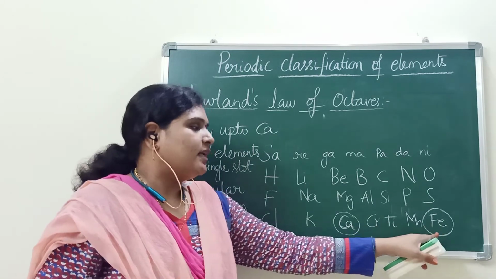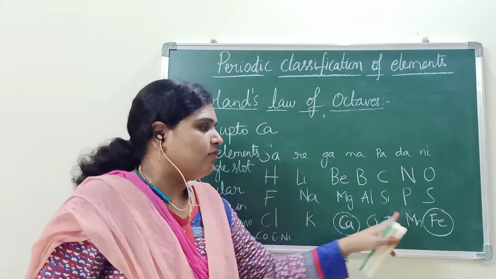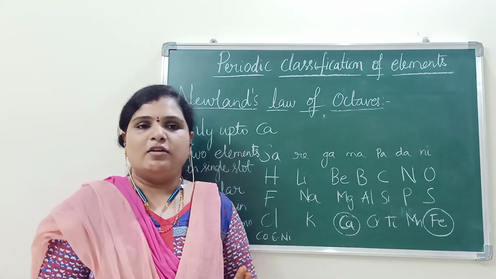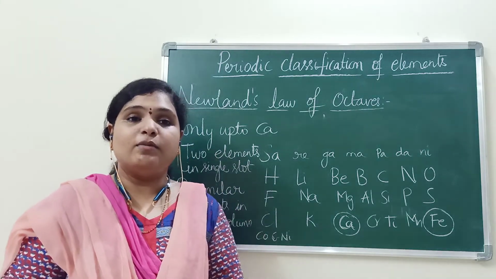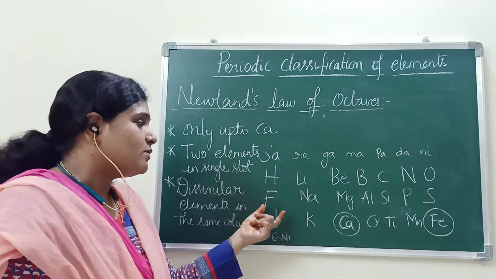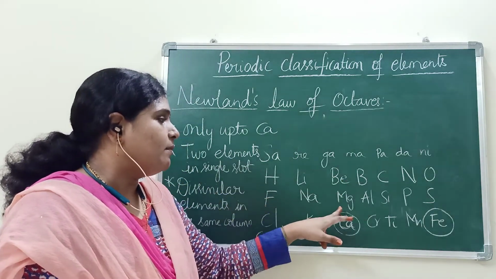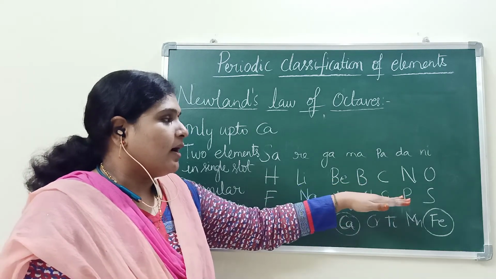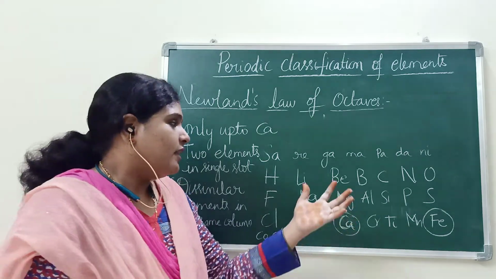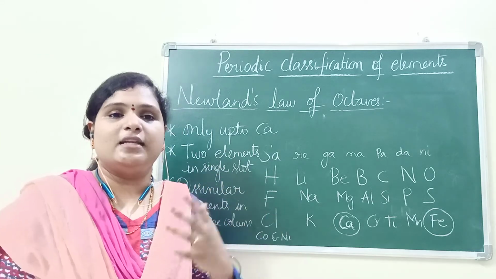And he placed metals which resemble in properties too far away from each other. That is also one more drawback. Okay, he laid the foundation, he contributed. How? The main point: every eighth element is exhibiting the properties similar to that of the first element. Lithium, sodium, beryllium, magnesium, these come under the modern periodic table also. Up to this it is okay. But later on he was unable to explain why it is.